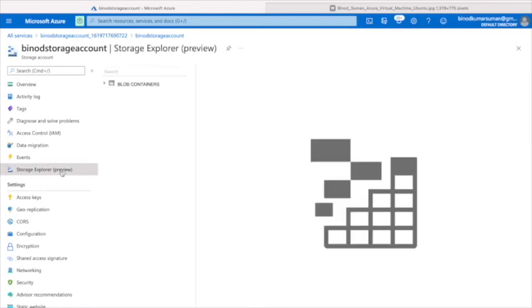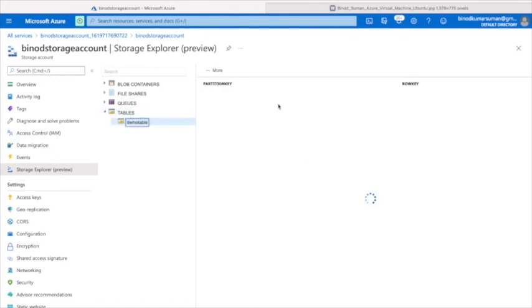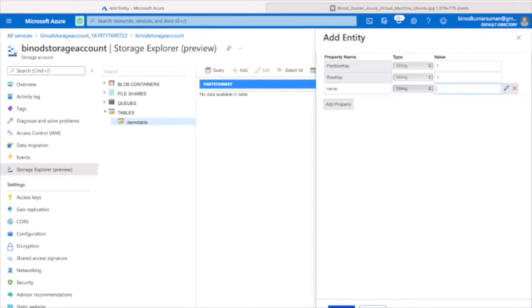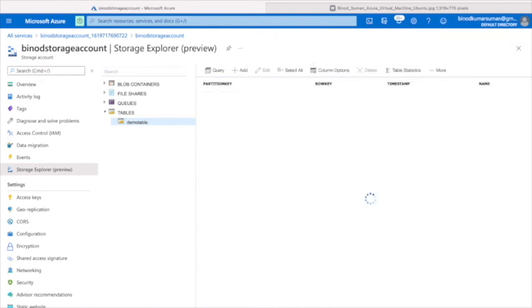So now if you go here to storage, you can see that the table has been created. And here you can add the schema. So partition is this one, add the property. Suppose I add the property, I put the name Vinod and insert it. So one record will be inserted in the table.